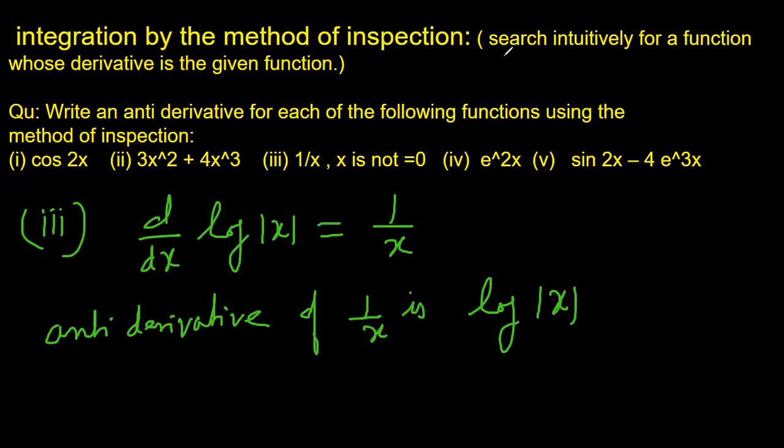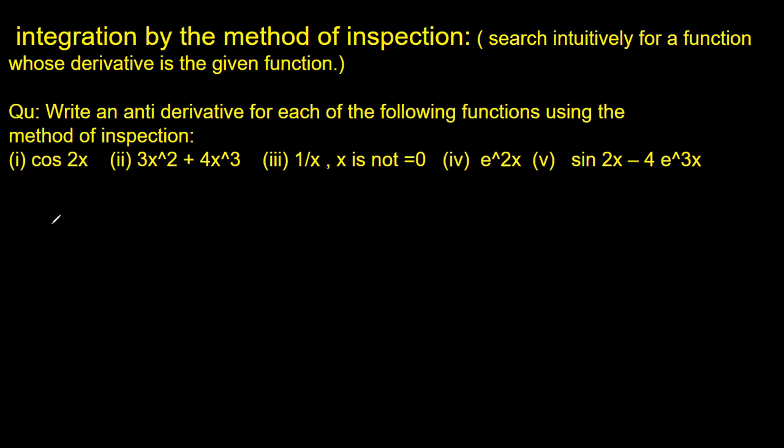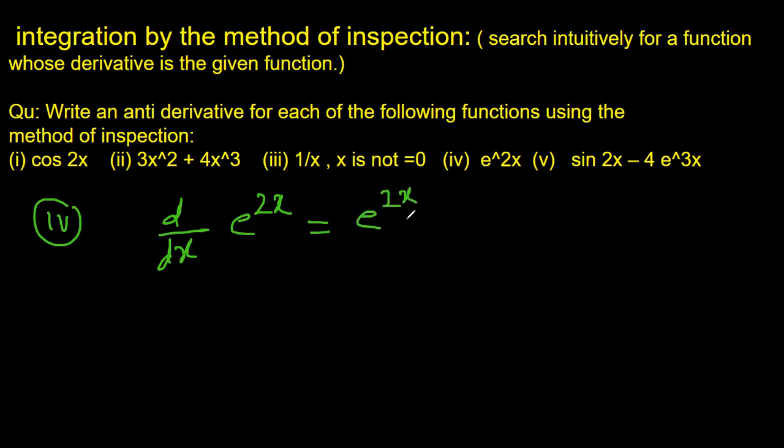Okay, now e to power 2x, the fourth part. Let's see what the derivative of e to power 2x is first. We know that the derivative of e to power x is e to power x only. But since this is a function of x, not just x, we'll differentiate 2x once again.